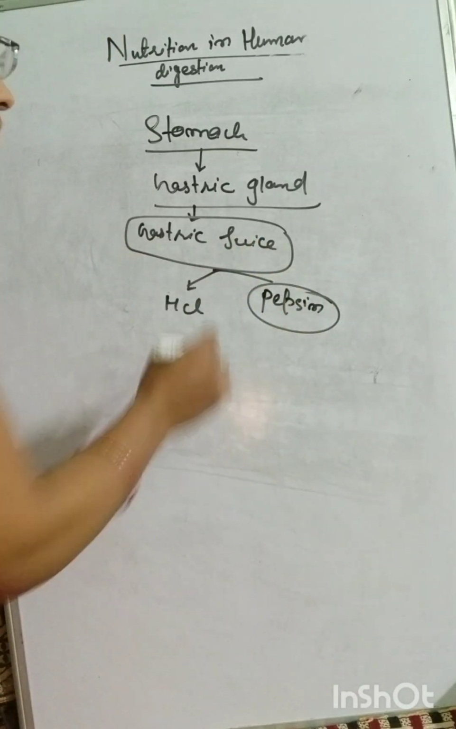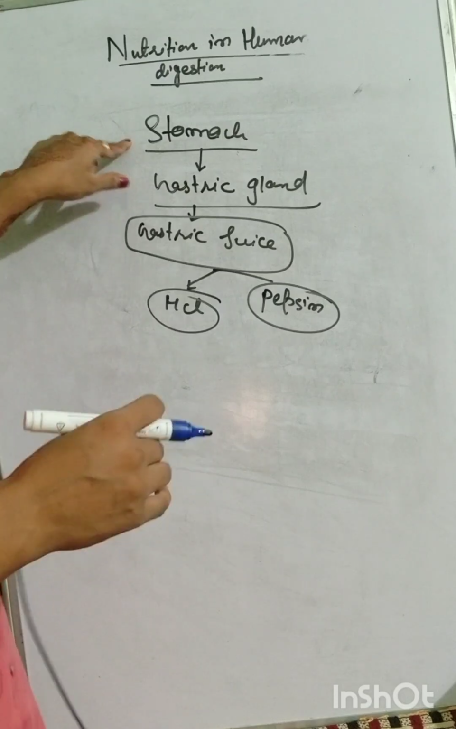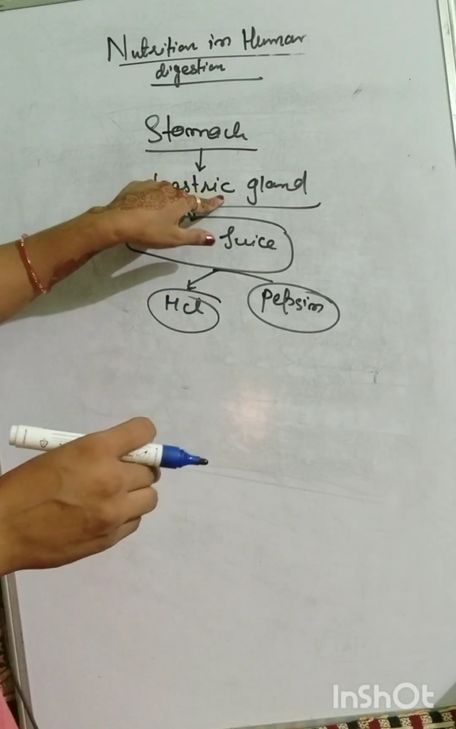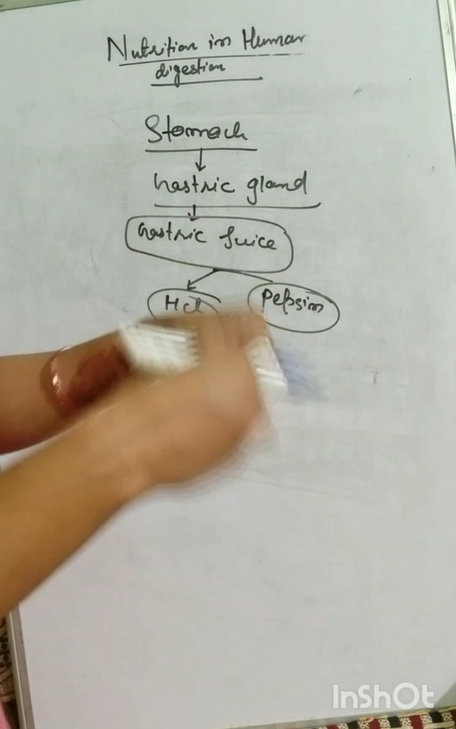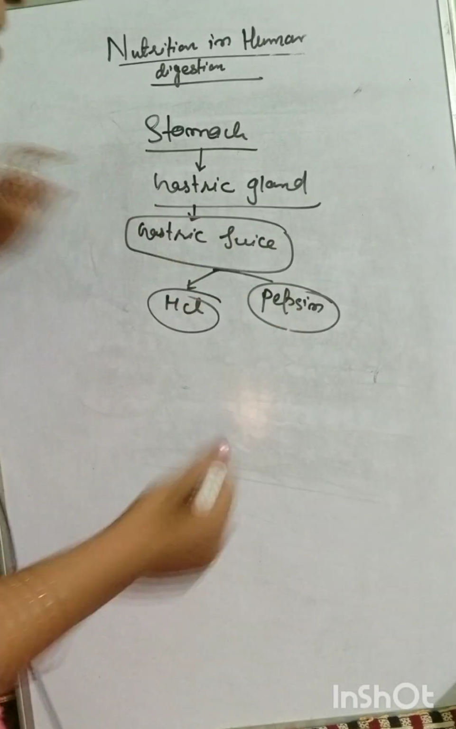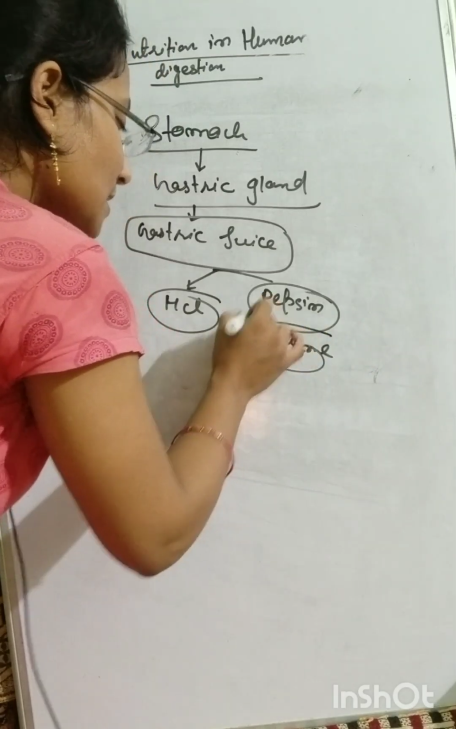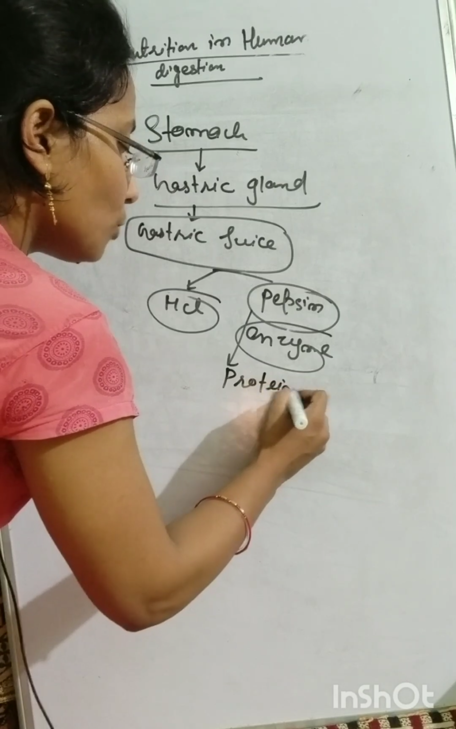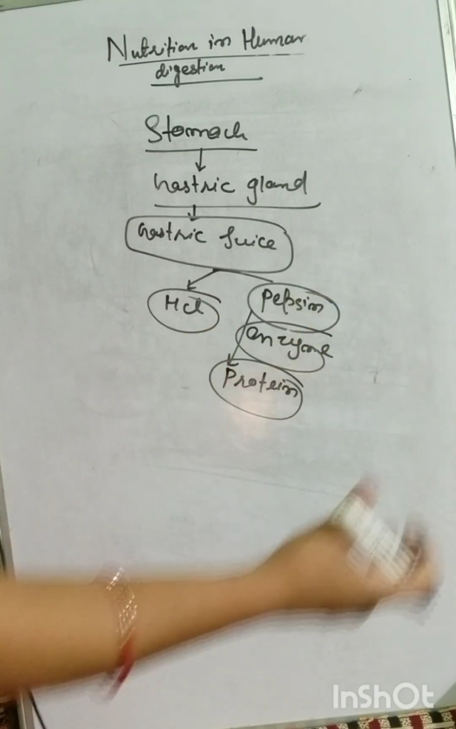Remember these two things, very important. When food comes into the stomach, what will happen? Your stomach is associated with gastric glands. These gastric glands are used to secrete gastric juice, and that gastric juice contains HCl and pepsin. Pepsin is your enzyme, and this enzyme helps in the digestion of protein. Mainly it is protein, but somewhere else it is also written that it helps in the digestion of protein as well as fat.